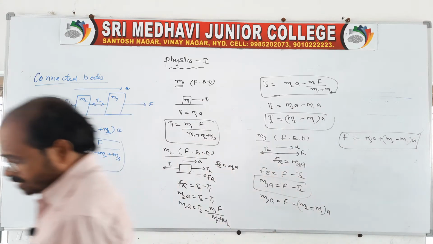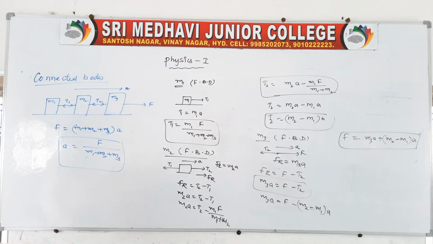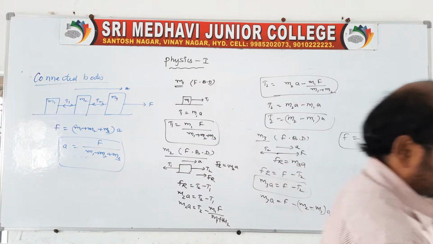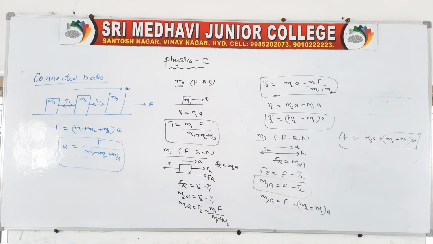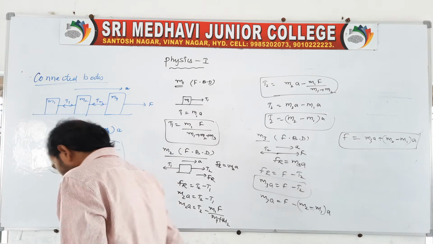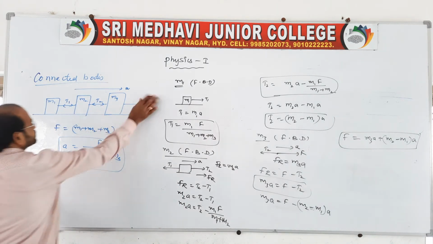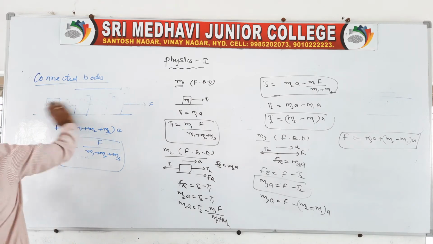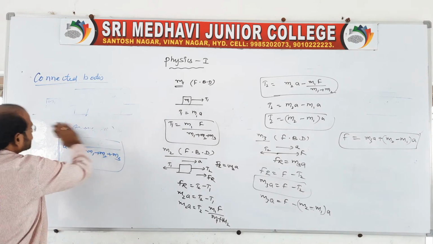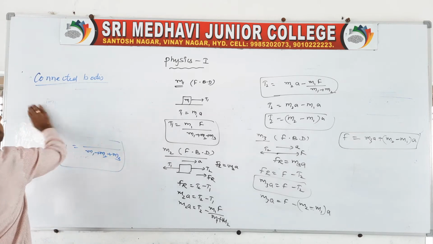So these are related to connected bodies. If connected bodies are given like this, we can take the derivations and do the simplification like this. Like 2 bodies connected, like 3 bodies connected, or any other number of bodies, you take the derivations like this. Clear? And here I will tell you another one related to connected bodies only. See, all this is actually related to what we can call constraints.